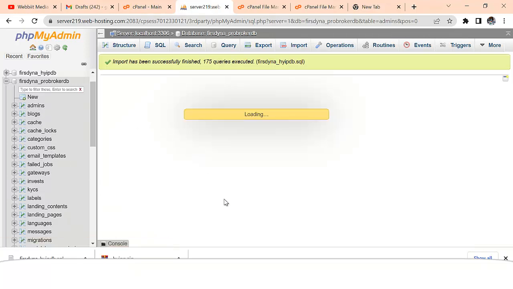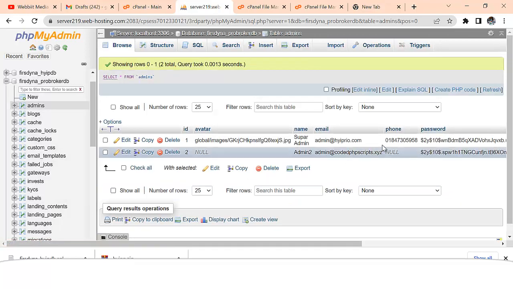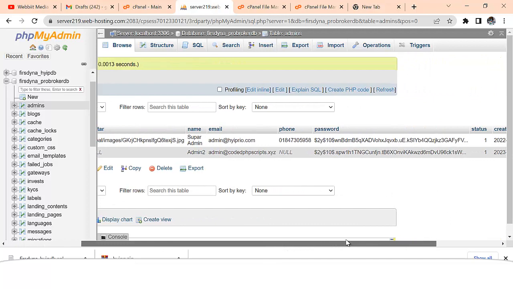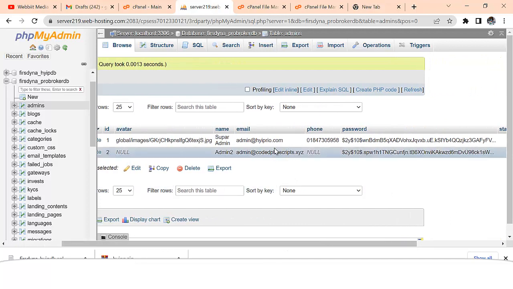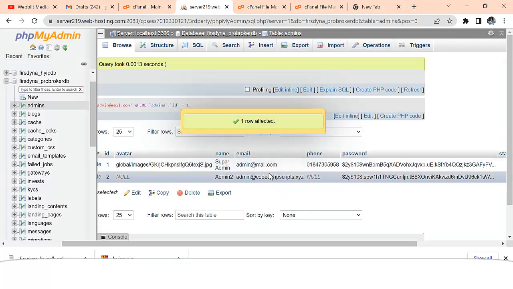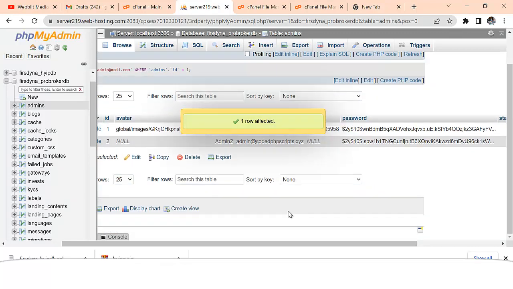So I can even go to the admin, open the tables of this file, right? So you can see the admin right here. So I can even come here and change the admin, right? I can say admin at mail.com, right? Admin at mail.com. So I can go ahead and just change the admin username, right? Admin email. I can say admin at mail.com.